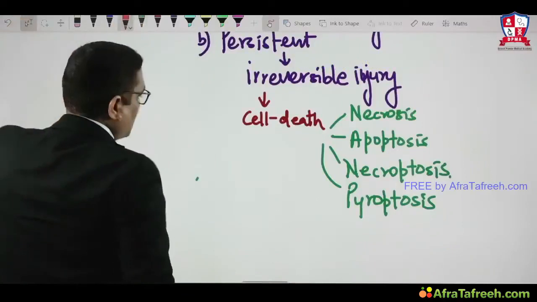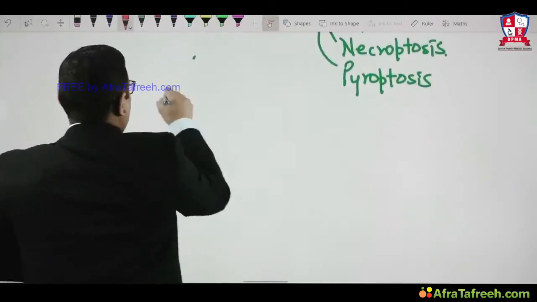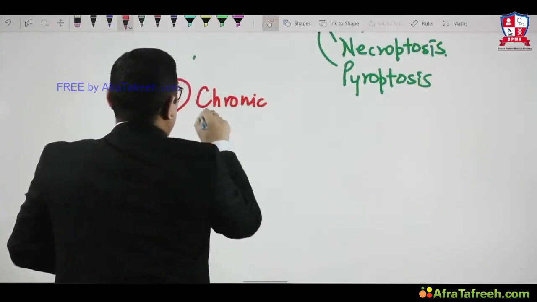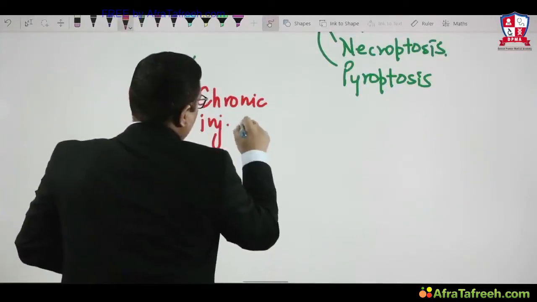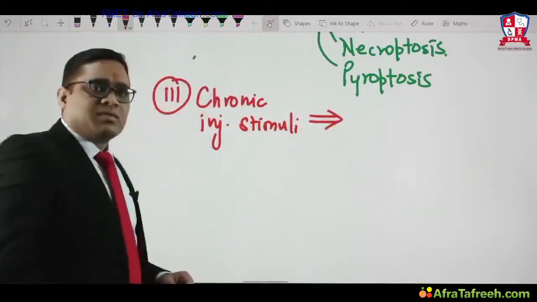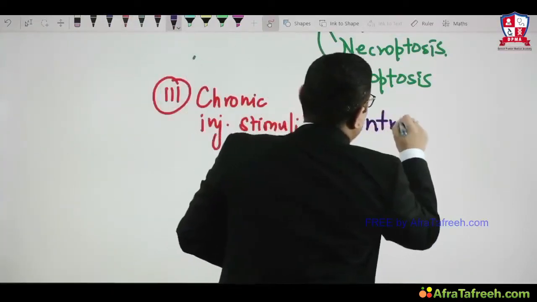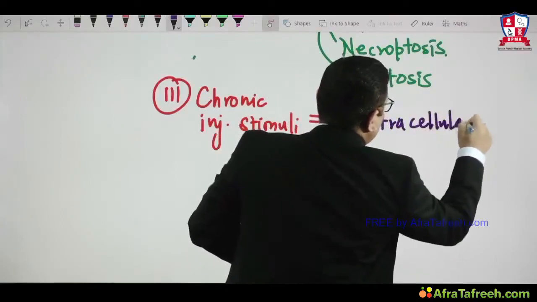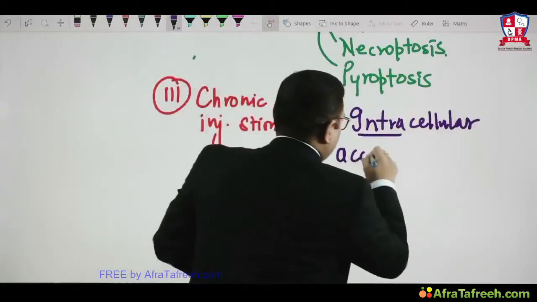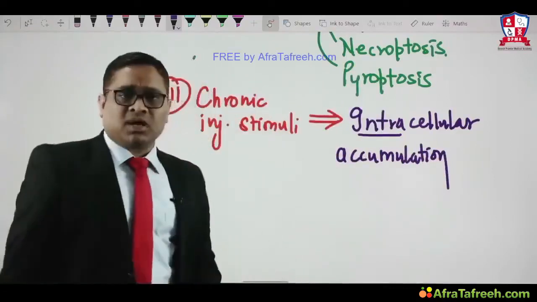So now we will see the third one, because of the chronic injury or chronic injurious stimuli. Because of this chronic injurious stimuli, what will happen? When chronic injurious stimuli is given, there will be intracellular accumulation. As I said, within the cell, you will find intracellular accumulations.